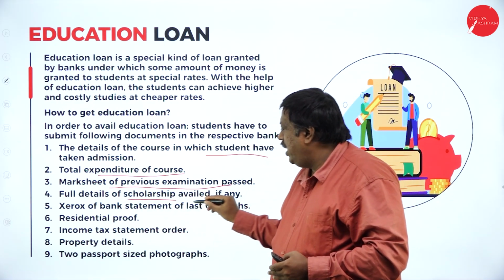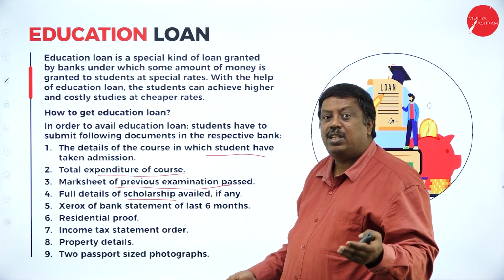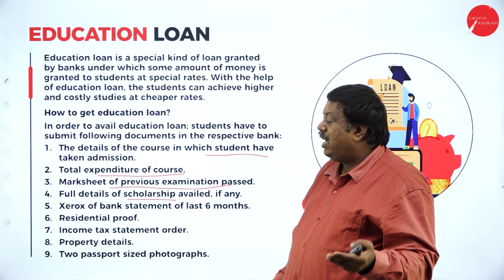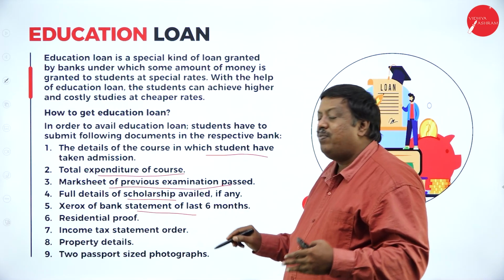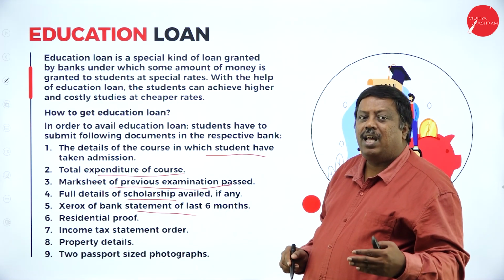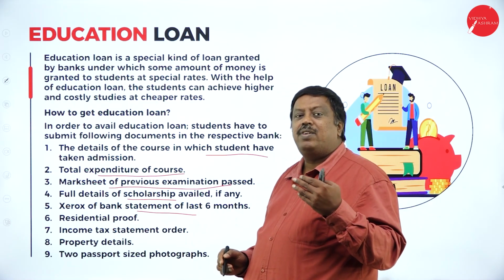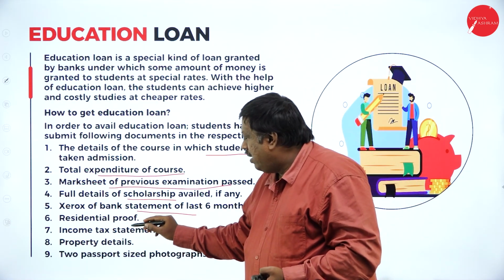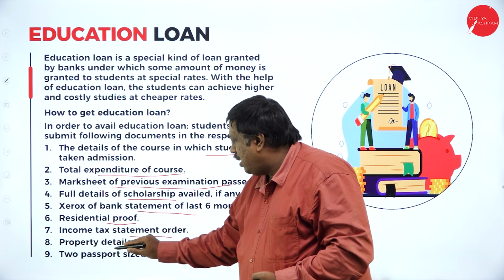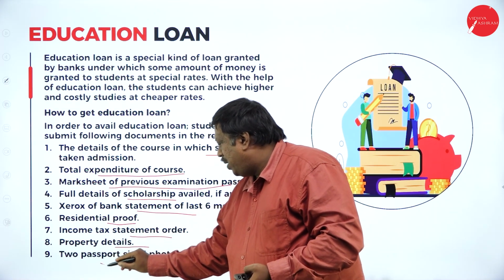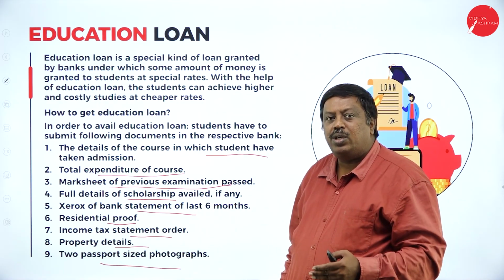Whether full details of any scholarship are filed, if any scholarship is given by the university or the college, they have to check that, and then they're going to sanction. And all the statements we have, the bank account statement of the last 6 months, detailed information has to be given to the banker. We have to provide residential proof, income tax statement, property details, and 2 passport size photographs at the time of taking any education loan here.